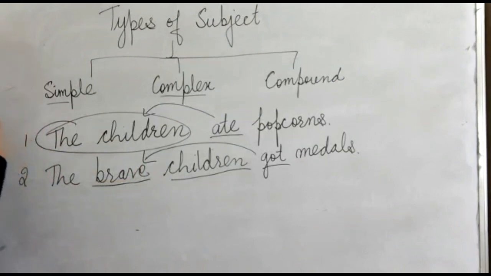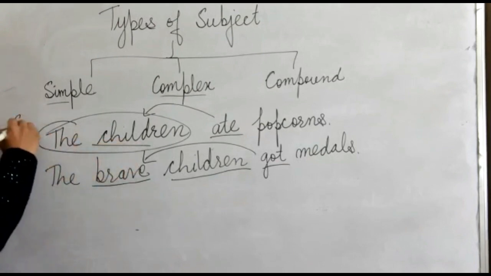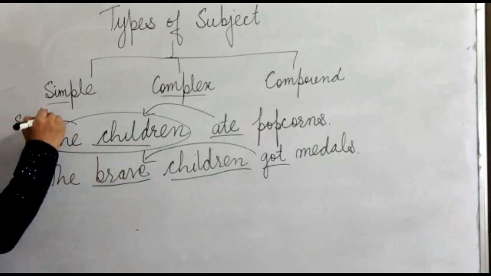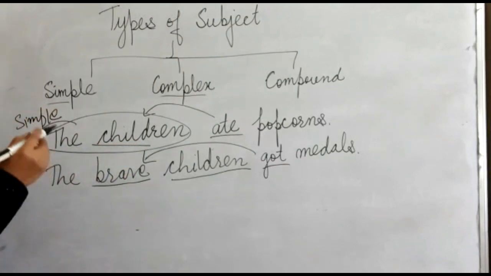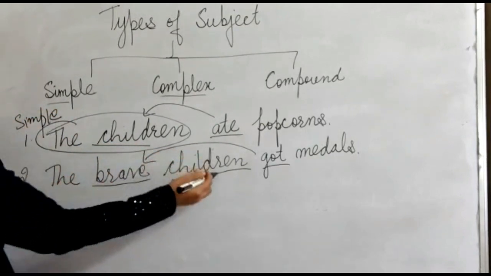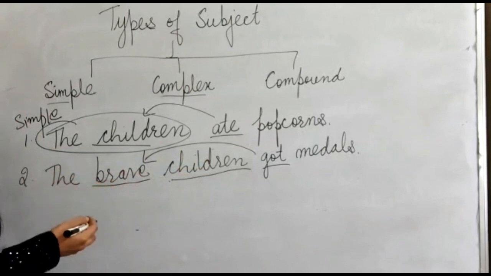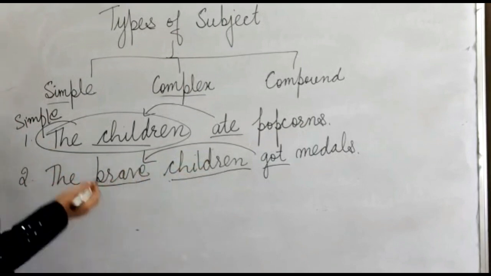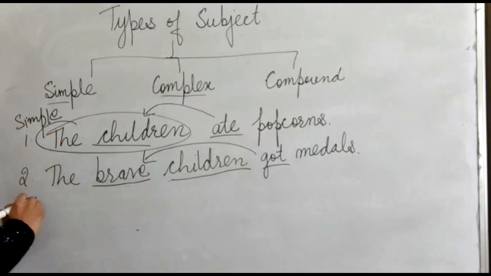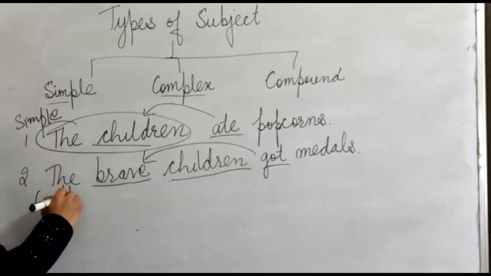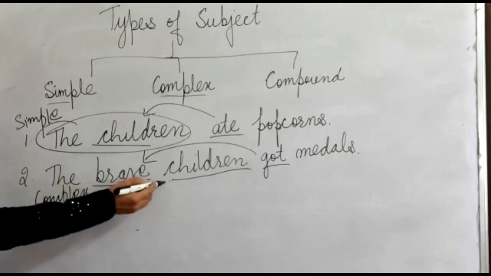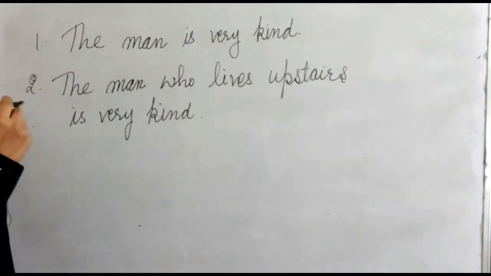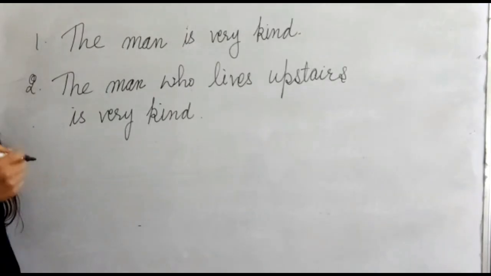So, when the subject is simply mentioned without any extra information, it is called a simple subject. And when we are also given some more information about the subject, which is given in the second sentence, this type of subject is called the complex subject. This is the complex subject. Let's take one more example of simple and complex subject.